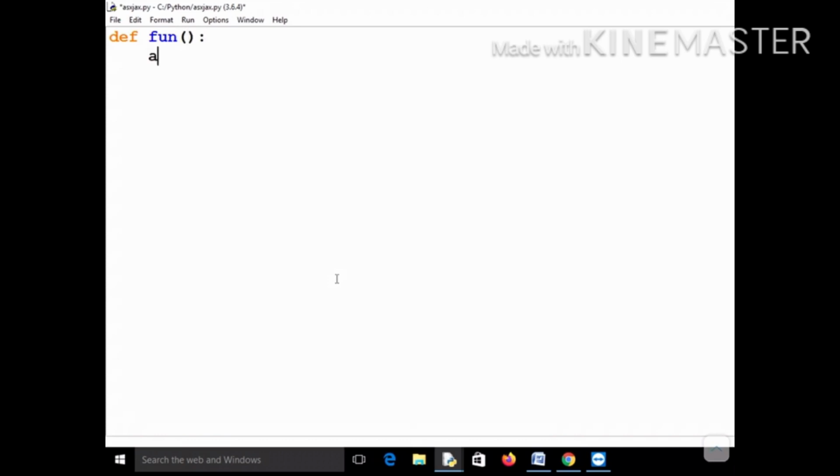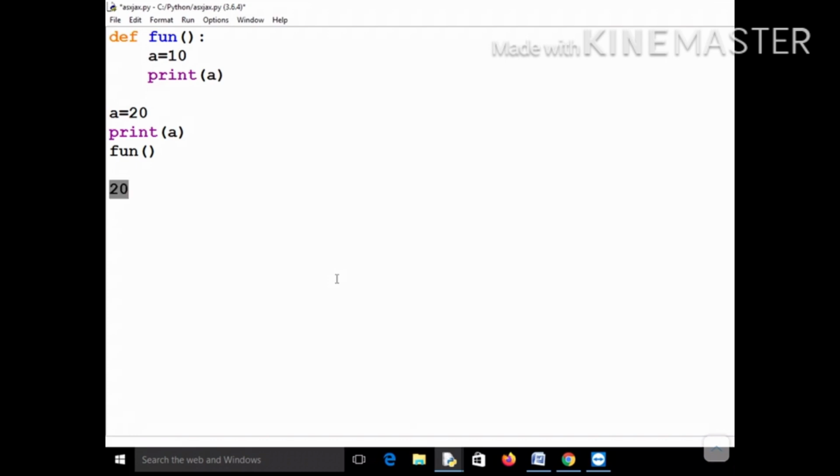Suppose I am writing A equal to 10 and I am printing A, and then here also there is a variable A equal to 20, and then I am writing print A. So what will be the output? Let me call this function. The output will be, first you know that this line will be executed, then the control will come here, so it will output 20. Let me first run this and then I will come to it later.